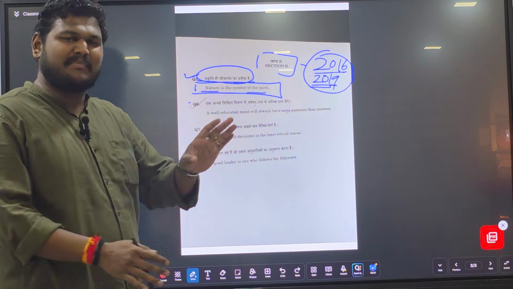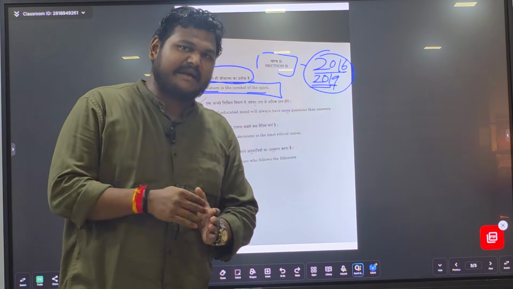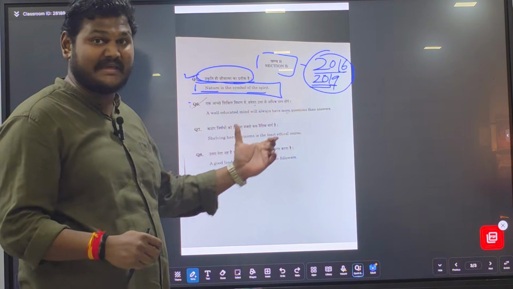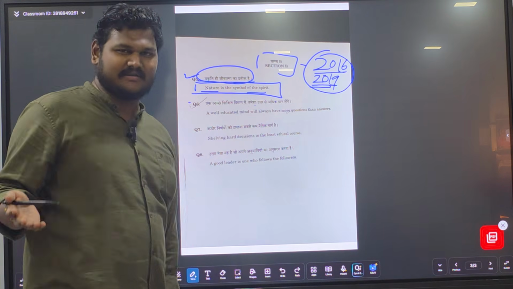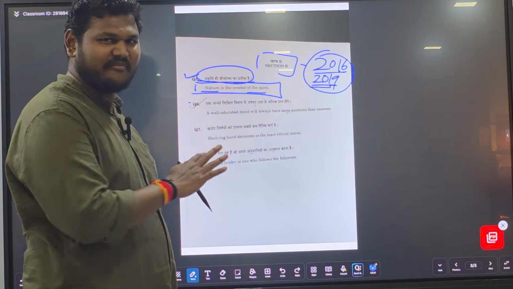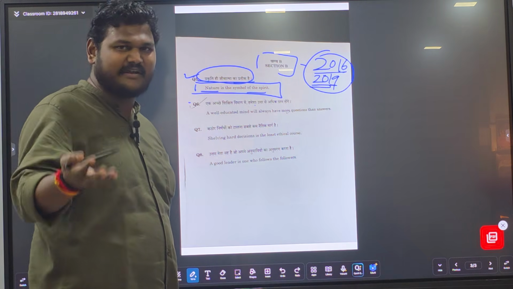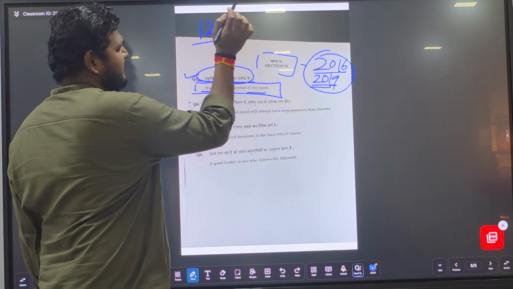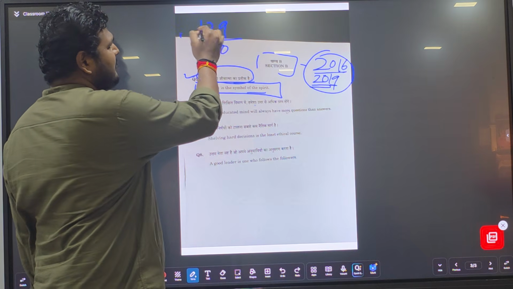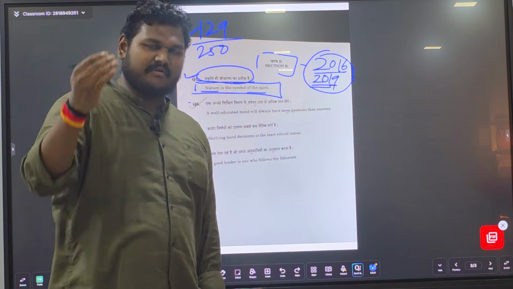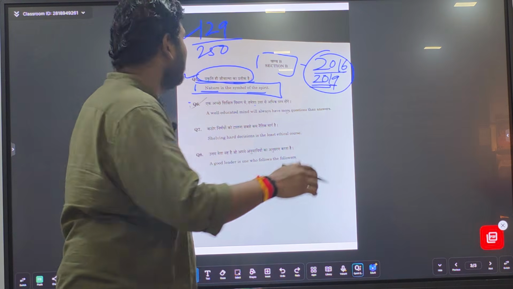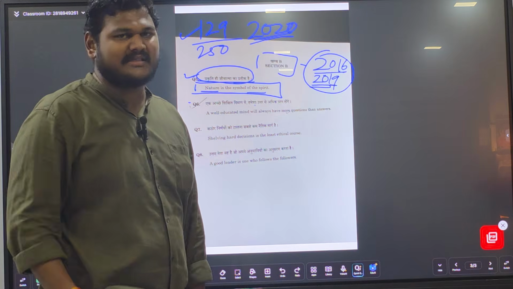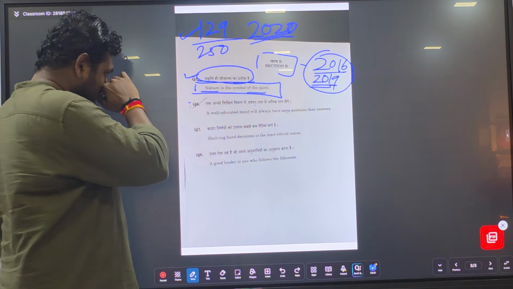So this is nothing but that part. If you are practicing PYQs, you will be 100% at an advantage when it comes to essays. For that matter, other GS also, but for essay, you will be in a very good zone. I scored 129 out of 250 in my essay, as far as I remember, which was considered a very good score when I was giving my examination in 2020. I am the topper of my batch when it comes to essays.